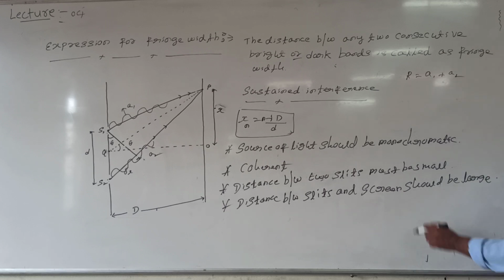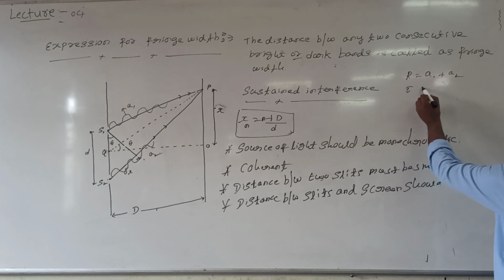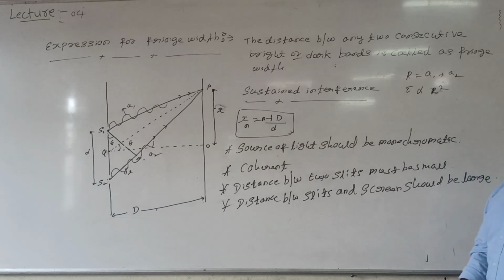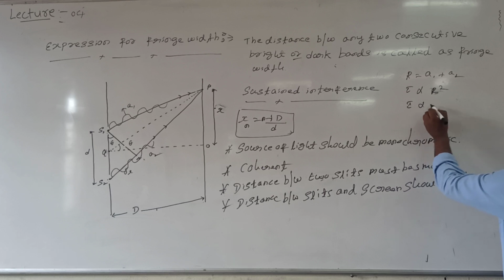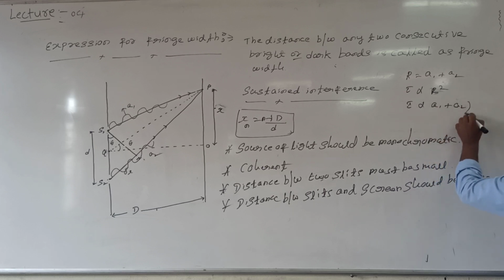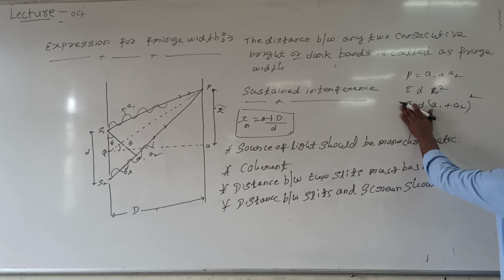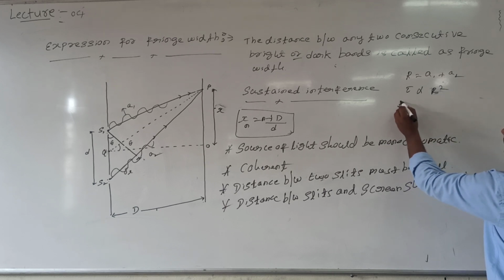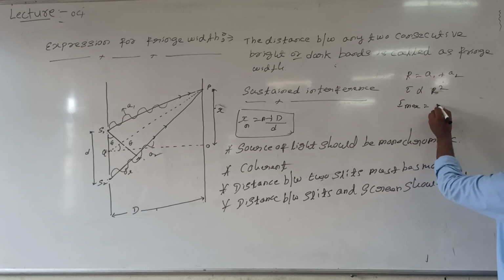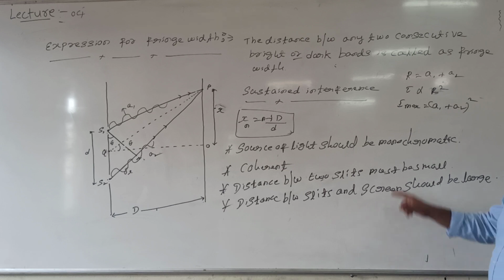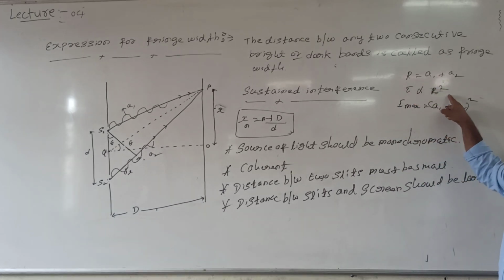Similarly, the intensity of light is directly proportional to the square of the amplitude. For maximum intensity, I is directly proportional to (A1 plus A2) whole square. This is the condition for maximum intensity. I maximum is equal to (A1 plus A2) whole square, because the resultant amplitude is A1 plus A2 and I is directly proportional to A square.